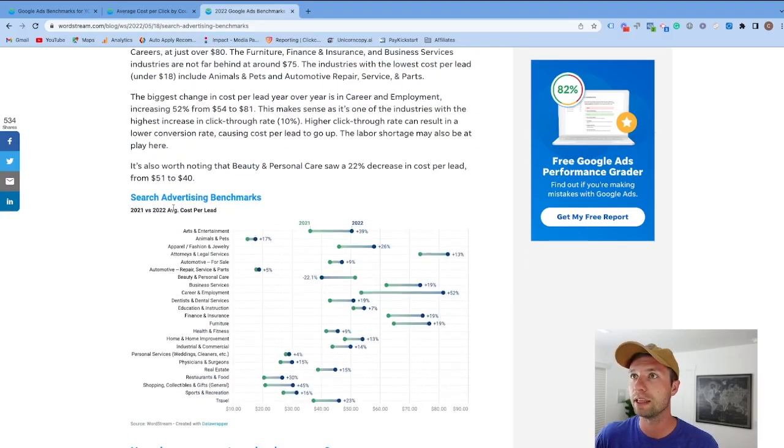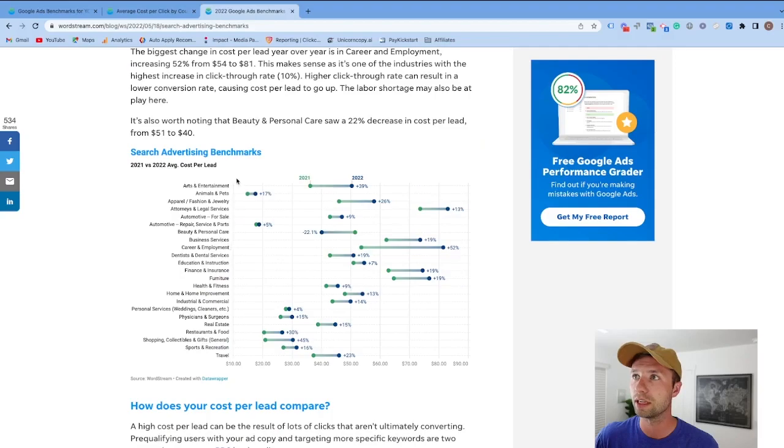And finally, we have the average cost per lead, which I think is helpful as well. You can get an idea if for whatever reason your cost per lead has gone up 10%, 20% or whatever. This gives you the data to back up why that might be happening. And as you can see, unfortunately, across the board, I don't think there's any in the negative where the average cost per lead has gone down. So that just shows you in basically one graph that the cost for advertising on Google has definitely gone up. And so that's why you need to be more savvy and more strategic in the way you're building out your Google Ads accounts.